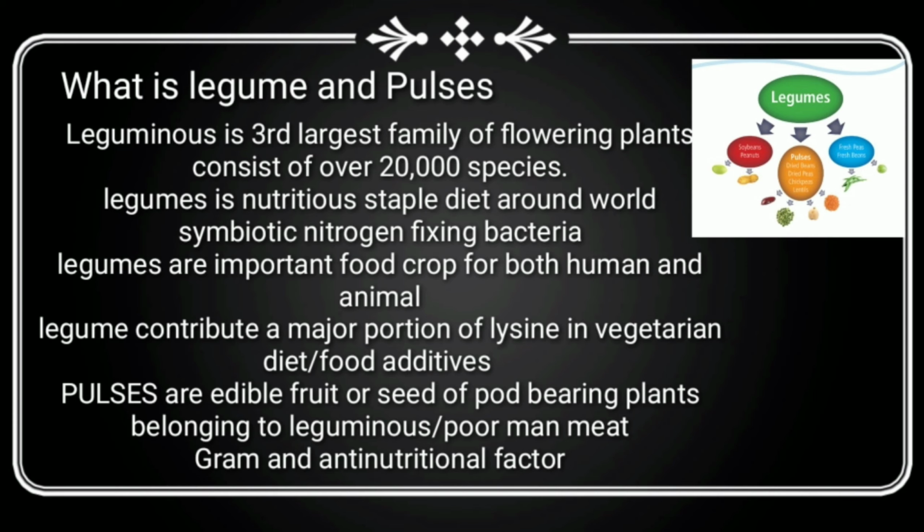Legumes contribute a major portion of lysine in the vegetarian diet. They are also fairly good sources of vitamins like thiamine, niacin and riboflavin and the much needed iron, but relatively poor sources of calcium and sulfur-containing amino acids. Methionine and tryptophan are deficient in legumes and pulses. Pulses are also called the poor man's meat, contributing 20 to 40% protein in the diet.